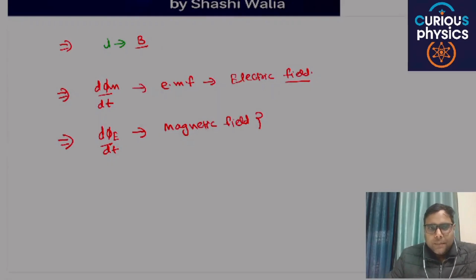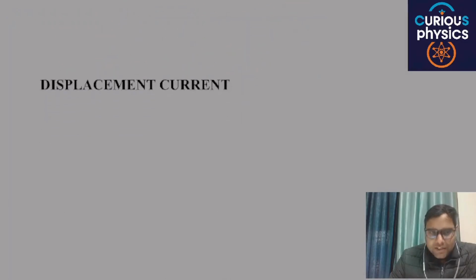Under the concept of displacement current. So the first topic is displacement current. The basic idea is we are going to find a relation in which the change in electric flux will produce a magnetic field. Are you able to understand my point or not? So the first heading is displacement current.